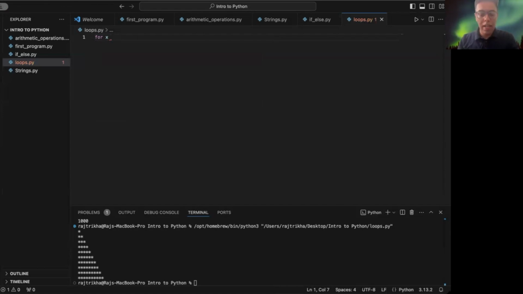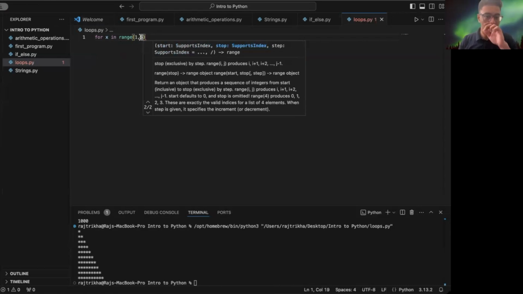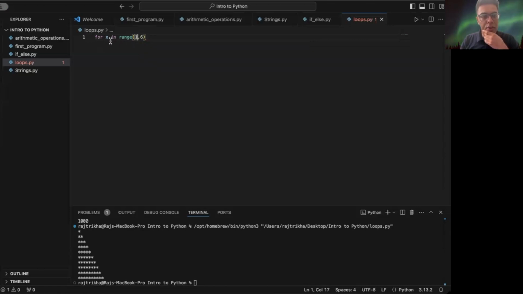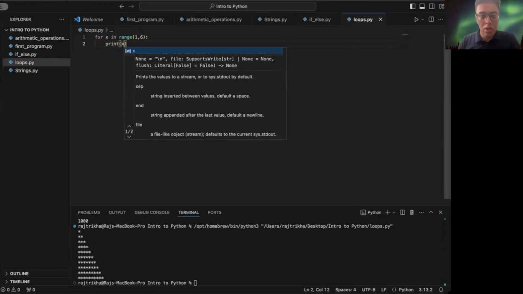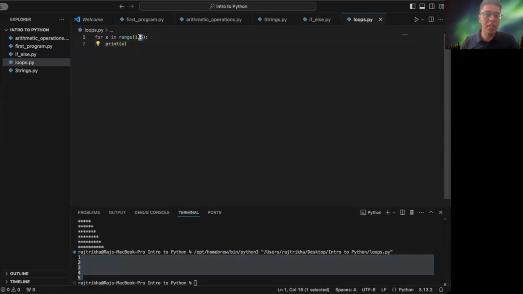So for x in range 1 to 6, here you can see that the first thing in the bracket is where x starts, and it is 1, and 6 is where the loop would stop iterating, but it isn't including 6. So let's see it one time. It would print 1, 2, 3, 4, 5. Let's see it. Yep. So it doesn't include 6 here.